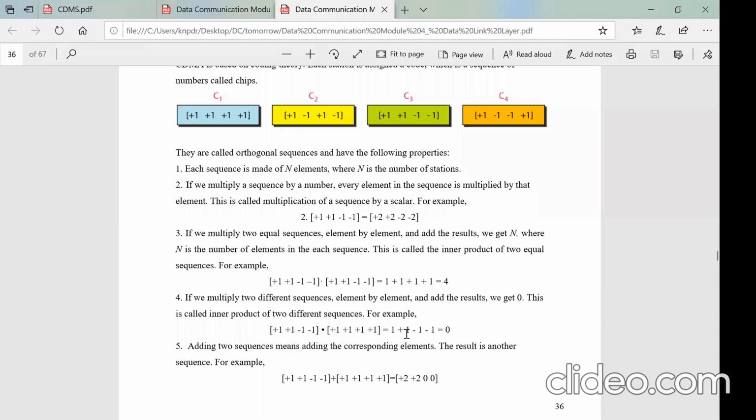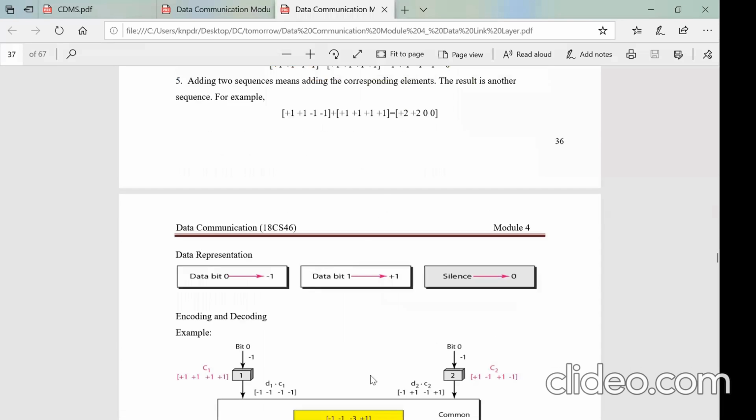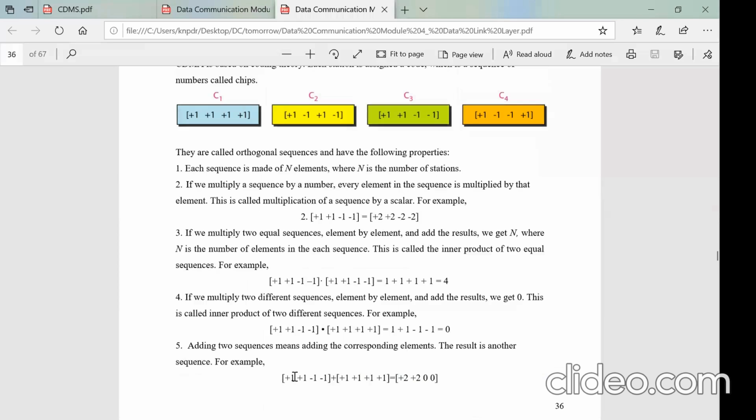Look at here, there are 2 plus and 2 minus. The sum has become 0. So that means the fourth property is, if you multiply 2 different sequences element by element and add them, it is 0, right? And the fifth property is, if you add the sequences, once again the corresponding elements, because you remember the matrix addition, the corresponding elements will be added, right? And the result is, we will get another sequence, a new sequence we will get, right? That is the fifth property, right?